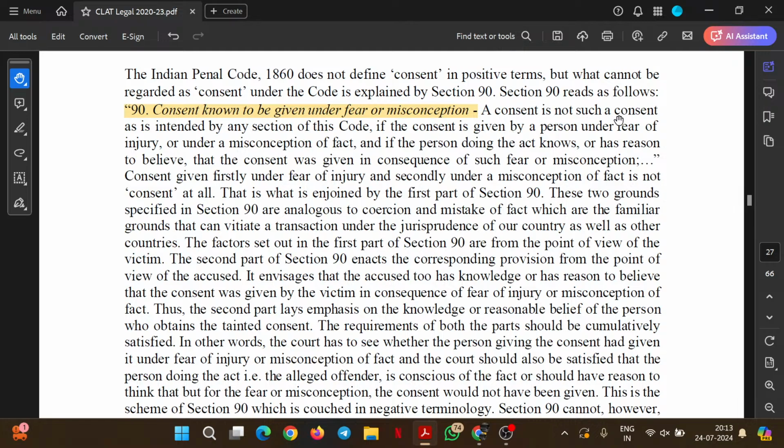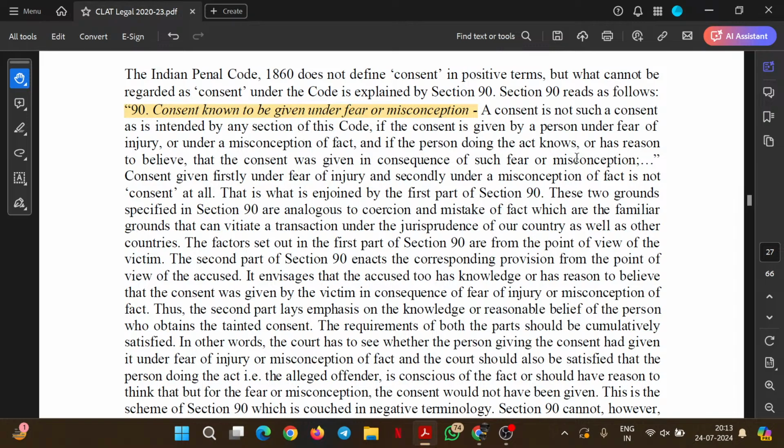A consent is not such a consent as is intended by any section of this code if the consent is given by a person under fear of injury or under a misconception of fact, and if the person doing that knows or has reason to believe that the consent was given in consequence of such fear or misconception.